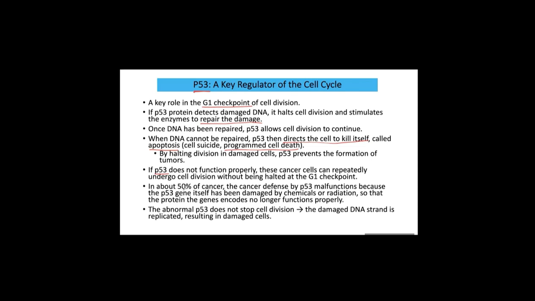In about 50% of cancers, the P53 protein does not function because the DNA of P53 is also damaged, by maybe chemicals or radiation. So the P53 protein no longer functions properly. The abnormal P53 does not stop cell division, so the damaged DNA strand is replicated, resulting in a damaged cell.